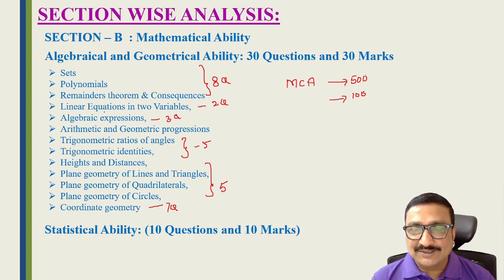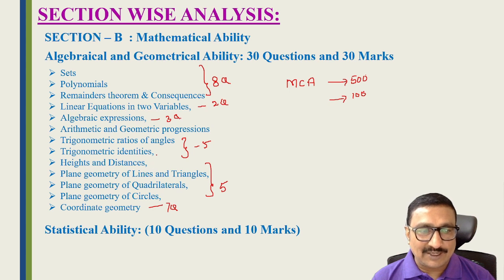because some non-math students studied mathematics only till 10th class, so they can't do these topics perfectly. Even though they prepare, the speed will not be there. But as BSc students, and those who studied 10th maths and intermediate maths very well, concentrate on these topics and get a good score, so that we can get an MCA seat very easily, friends. These are very important, time taking, but if you practice you can score